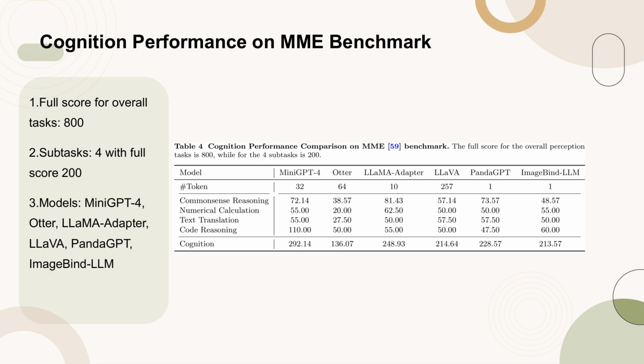Table 4 presents a comparison of cognition performance across various models on the MME benchmark. The benchmark evaluates models on 4 subtasks: common sense reasoning, numerical calculation, text translation, and code reasoning. The full score for the overall cognition tasks is 800, with each of the 4 subtasks contributing a maximum of 200 points. The models included in the comparison are MiniGPT-4, Otter, LLaMA-Adapter, LLaMA, PandaGPT, and ImageBind-LLM. The table provides detailed scores for each model across the subtasks, offering insights into their relative strengths and weaknesses in cognitive tasks.